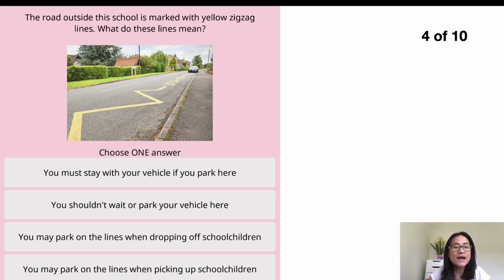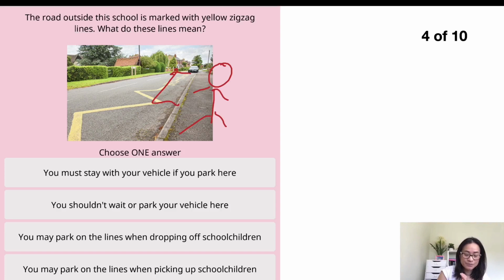Question 4. The road outside the school is marked with yellow zigzag lines. What do these lines mean? The picture may not be clear enough, but I believe everybody is familiar with this zigzag line. They put it in front of the school to prevent cars from parking there. The reason is, think about this. If a person would like to cross the road here, and a car is parked on the zigzag line, the person cannot see the road clearly because the parked car is blocking their view. Why does it have to be in front of the school?